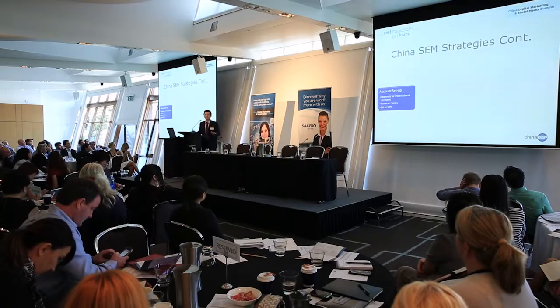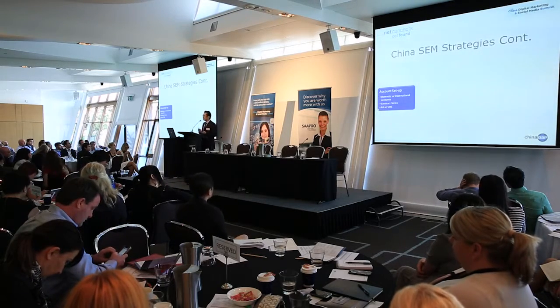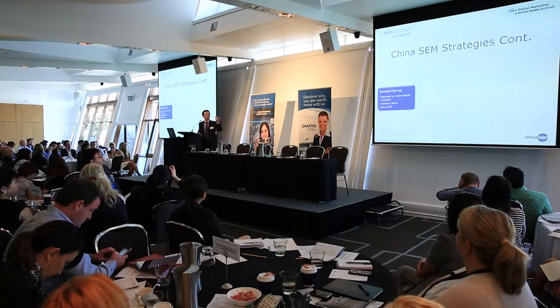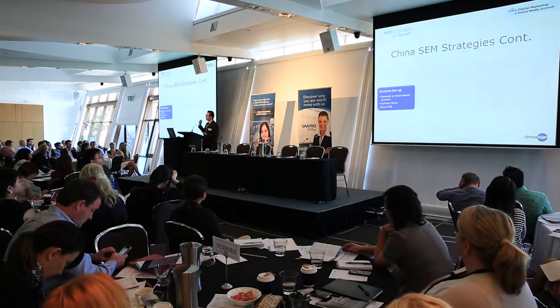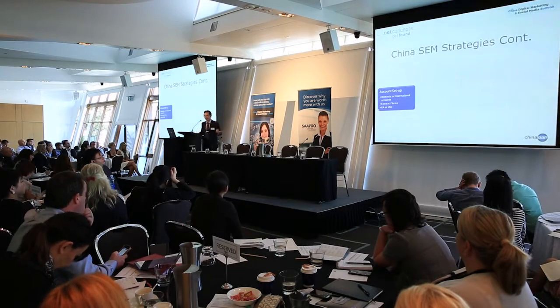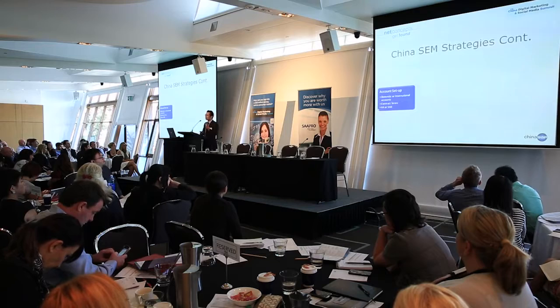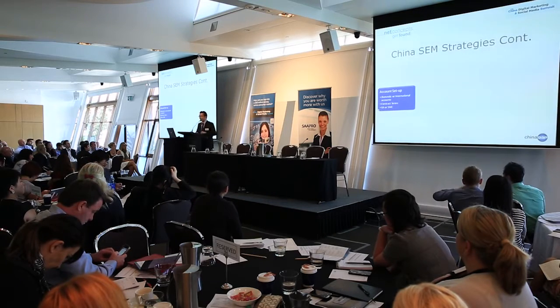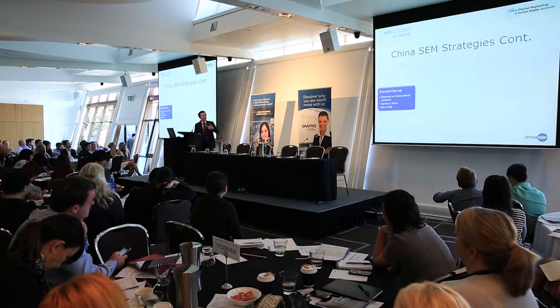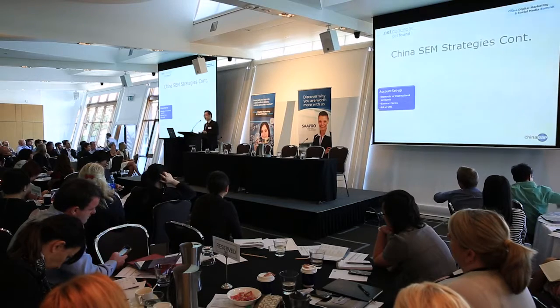But also, for the steps, first of all, you have to set up the accounts with Baidu, 360, and Sogou before you do any investment. But setting up the accounts is not as easy as Google. For Google, you can just open the website and sign up by yourself. But in China, this process is far more complicated, because Baidu, 360, and Sogou all have different agency systems, so different agencies and different methods. For example, you have the choice to go through as a domestic or an international client, and also as a key customer or an SME customer.